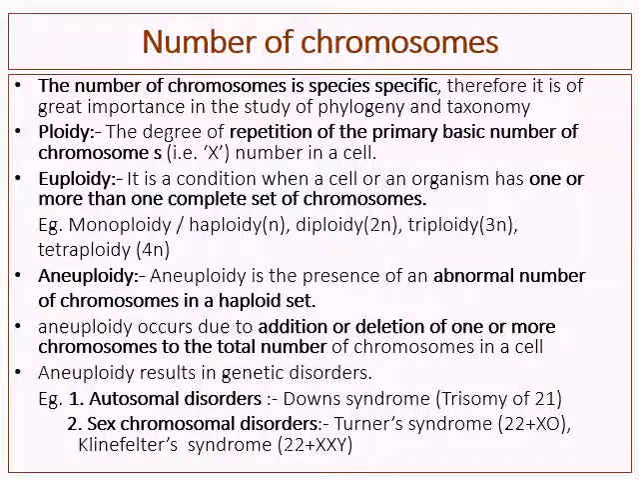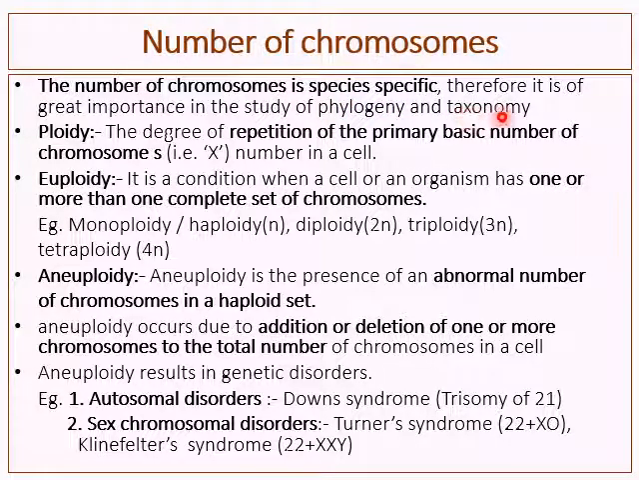Let us learn about the number of chromosomes. The number of chromosomes is species specific. Therefore, it is of great importance in the study of phylogeny and taxonomy. So what does phylogeny mean? Phylogeny means finding the relationship between two different species, or the relationship between different stages during the course of evolution. So while studying phylogeny, chromosome number has great importance.